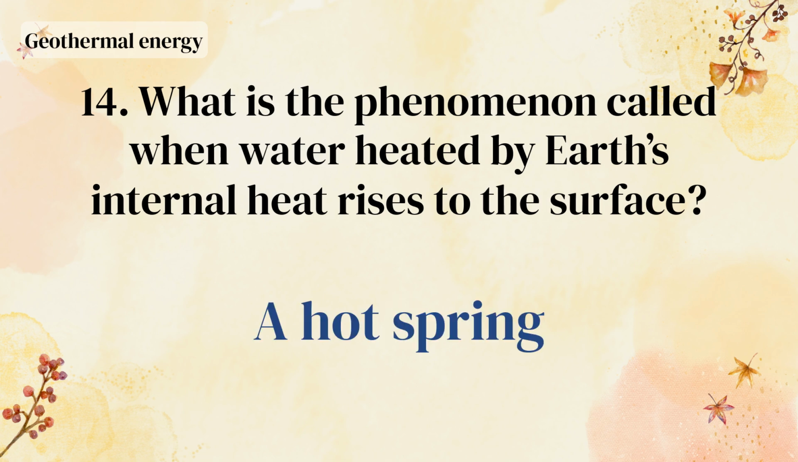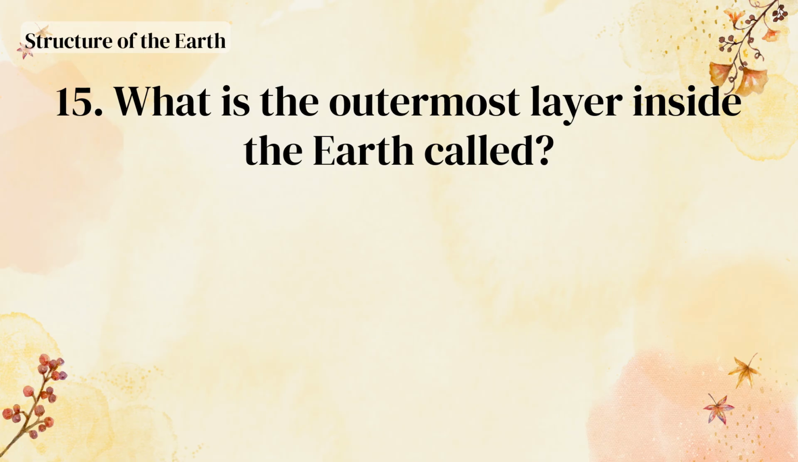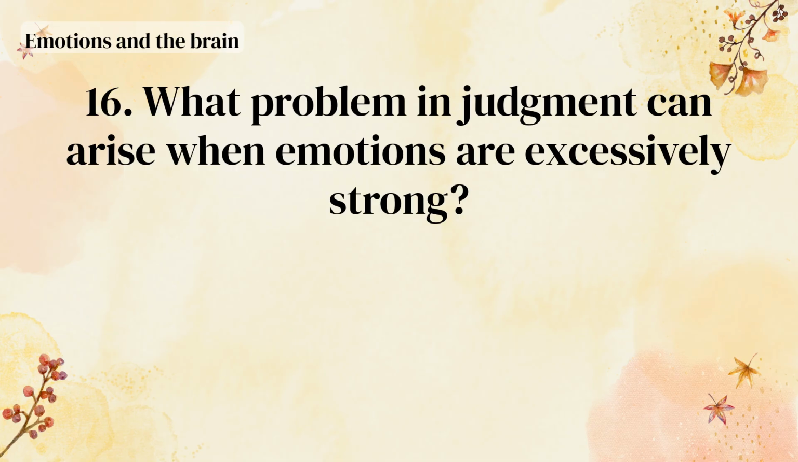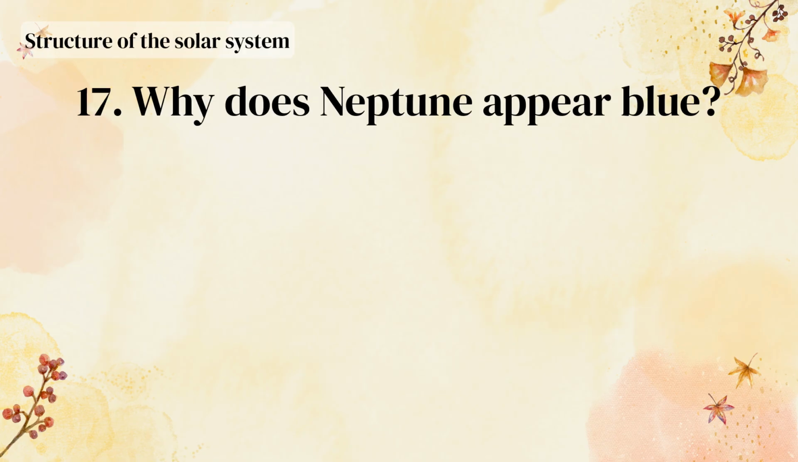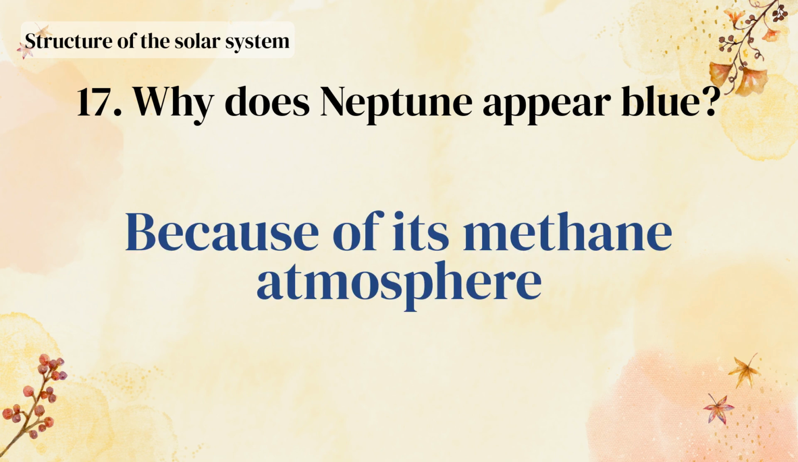A hot spring. What is the outermost layer inside the Earth called? The crust. What problem in judgment can arise when emotions are excessively strong? Interference with rational thinking. Why does Neptune appear blue? Because of its methane atmosphere.